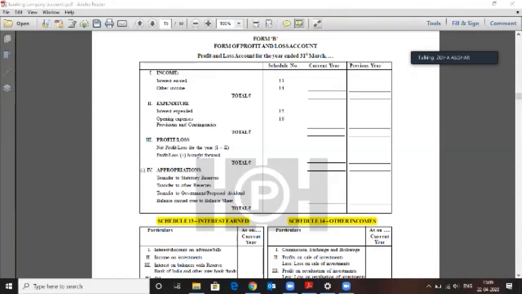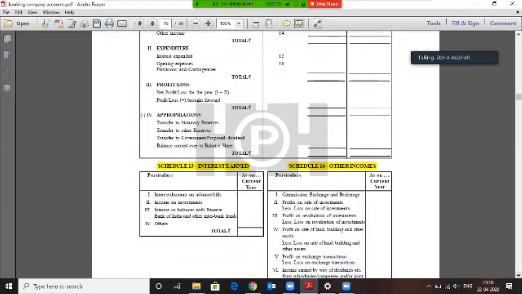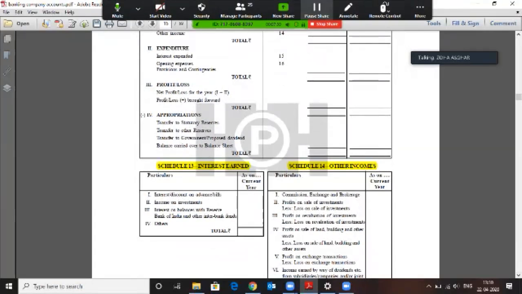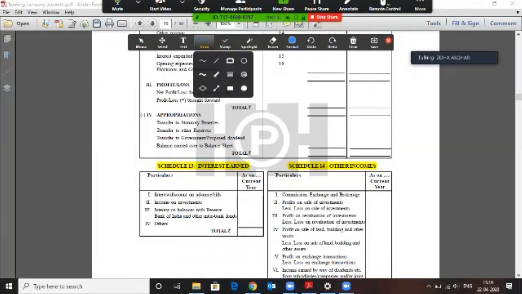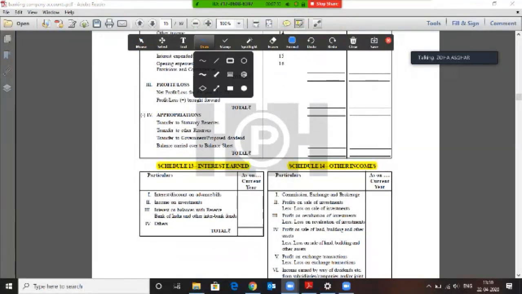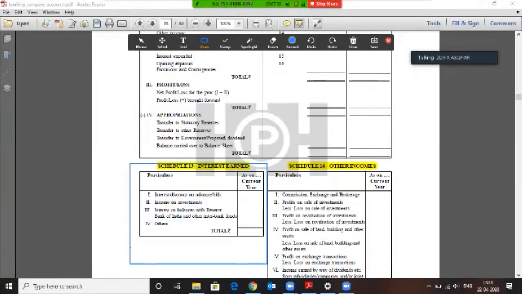Now, as we can again see, each and every part has a specific schedule that will tell you how to calculate that particular amount. For example, for interest earned, we have schedule 13. So now if you go to schedule 13, what do we have here? We have this box that tells you, what is all included in interest earned?